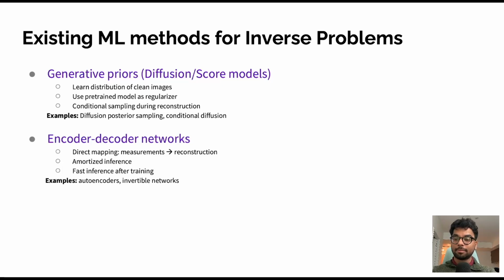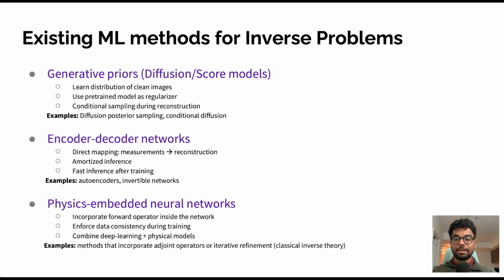A second class of methods rely on encoder-decoder architectures. Instead of sampling from a generative model, these networks learn a mapping from measurement to the reconstructed images directly. Once trained, inference becomes extremely fast because reconstruction requires only a single forward pass through the network. However, these models typically learn an average solution and may struggle when the inverse problem admits multiple plausible reconstructions.